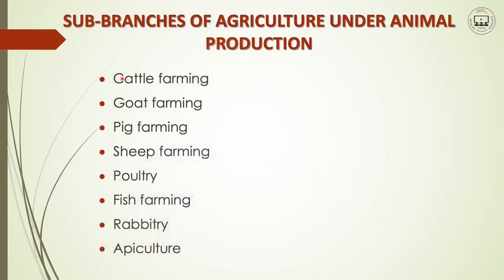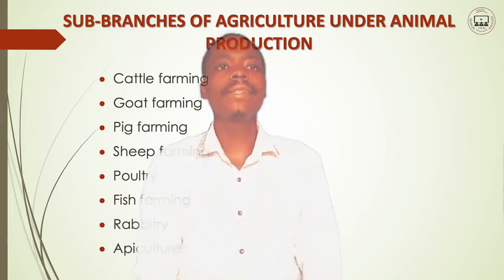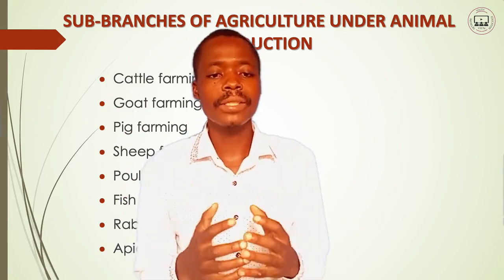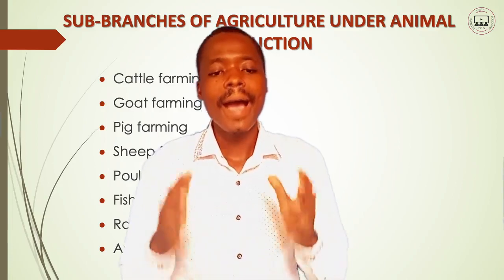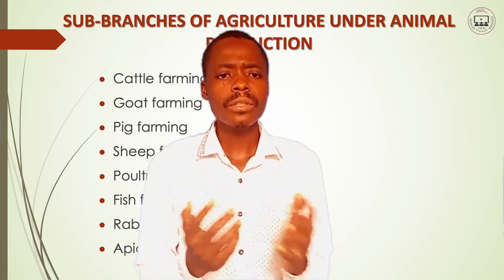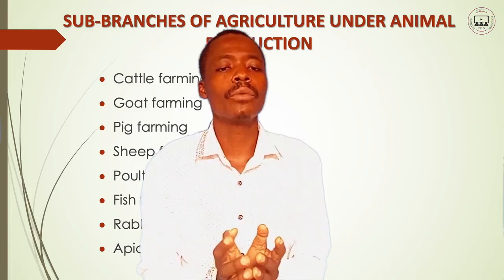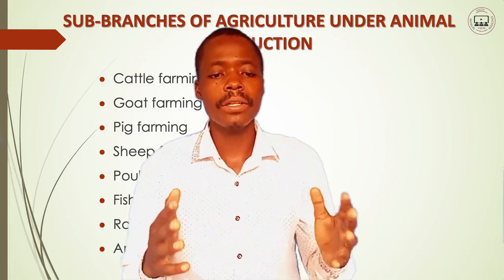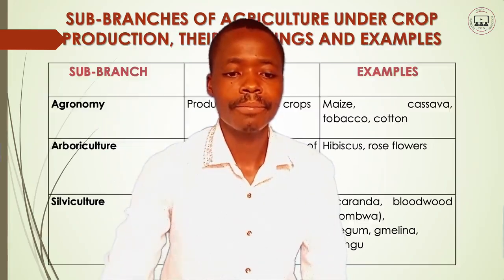You have cattle farming, goat farming, pig farming, sheep farming, poultry, fish farming, rabbitry, apiculture. So these are sub-branches of agriculture under animal production. We look into them in a detailed manner.